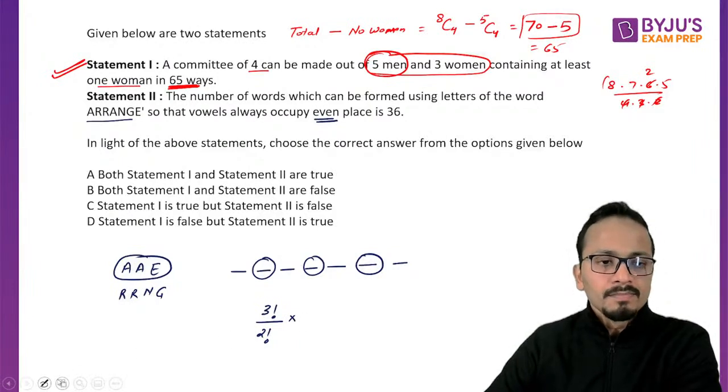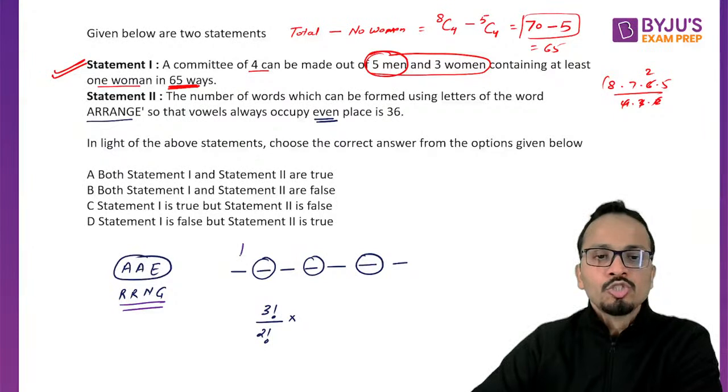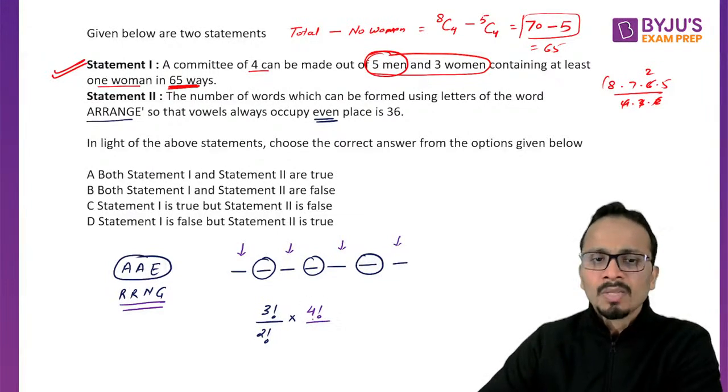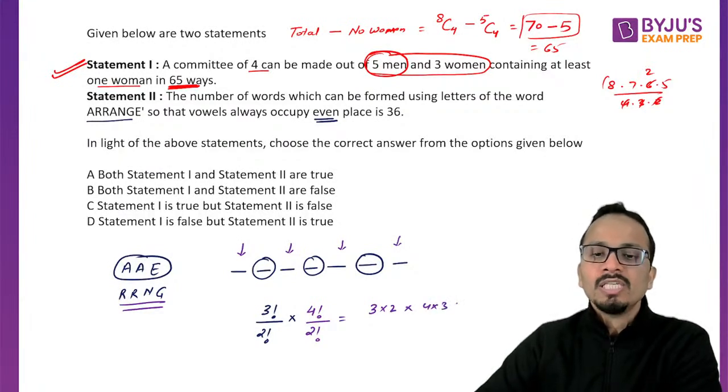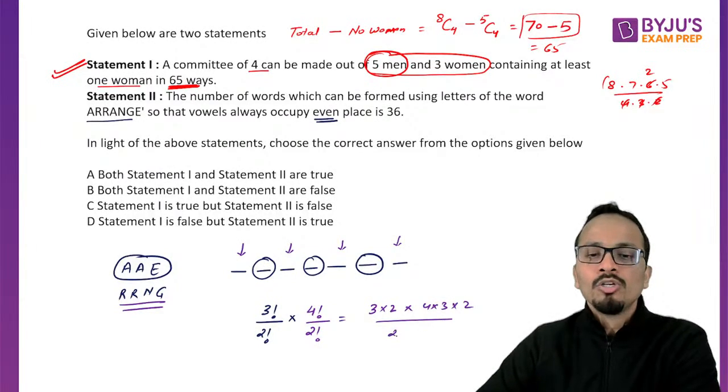Multiplied by the next part for consonants. There are 4 consonants to be placed at these 4 positions. So 4 consonants in 4 positions can be done in 4 factorial ways. But since R is repeated, I'll divide it by 2 factorial. So the answer will be 3 into 2 into 4 into 3 into 2 upon 2 into 2.